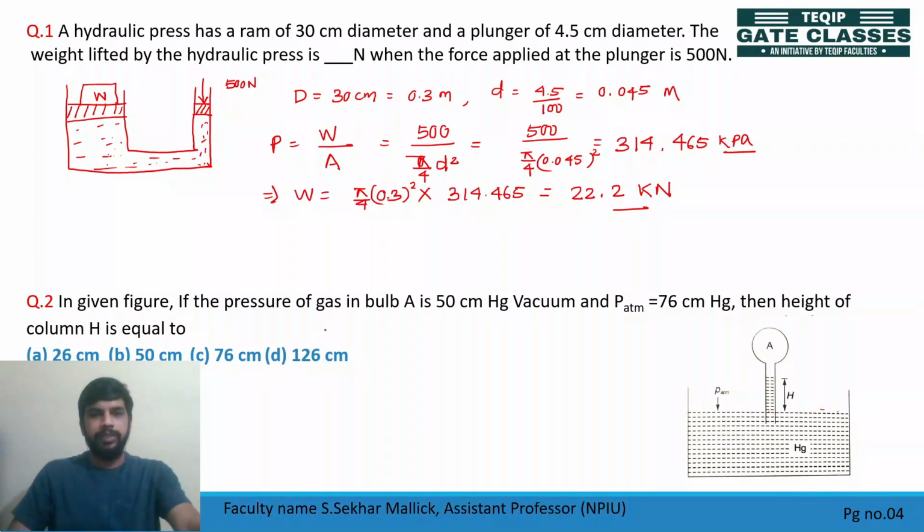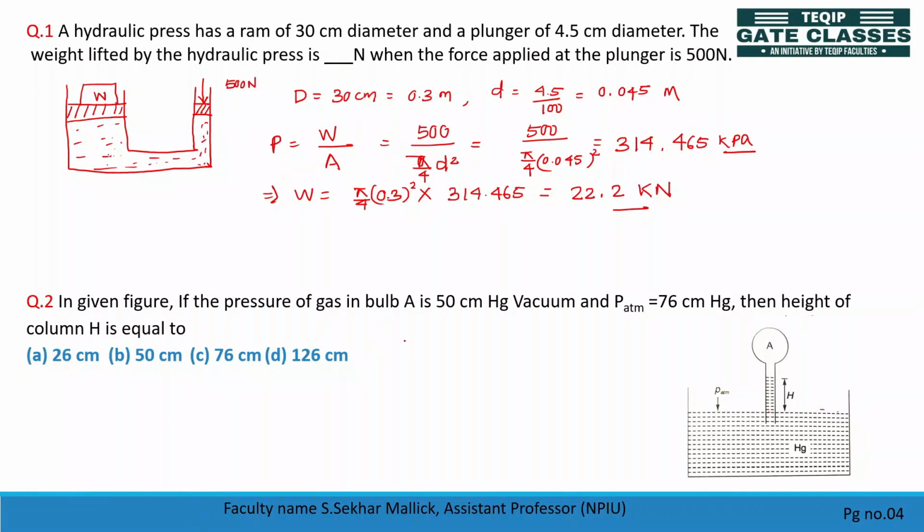In the given figure, if the pressure of gas in bulb A is 50 centimeter mercury vacuum and atmospheric pressure equal to 76 centimeter mercury, then height of column H is equal to, तो क्या हाइट होगा बताओ? यहाँ पे प्रेशर एट A is vacuum, that is equal to pressure in terms of head is given, so P by rho g, m is mercury, is given, that is minus 50 centimeter, and atmospheric pressure is how much? 76 centimeter of mercury, and you have mercury here.